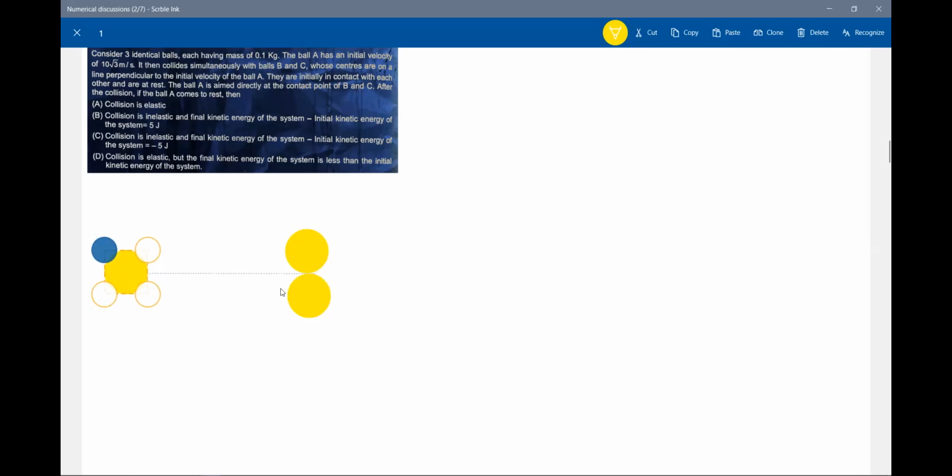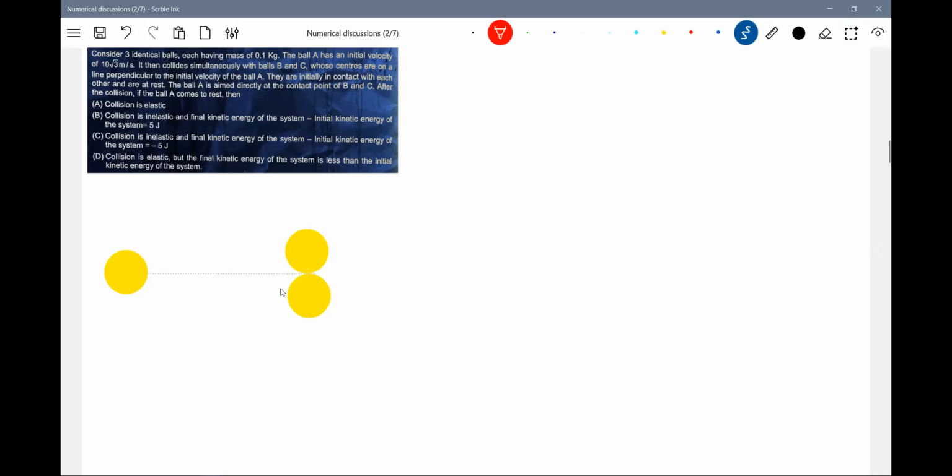Once you see the diagram, everything you feel is very easy. The initial velocity is u. All are identical. B and C are at rest. Then A will come and collide simultaneously.